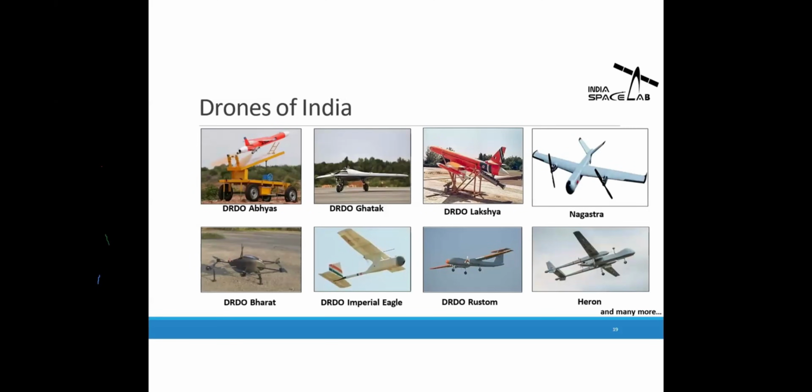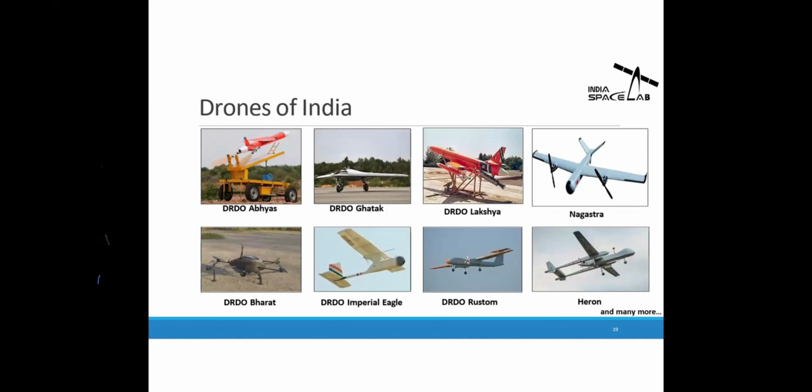Now, here we can see the drones of India, which our Indian companies developed. Here you can see DRDO Abhyas, DRDO Ghatak, DRDO Laksh, Nagastra, DRDO Bharat, DRDO Imperial Eagle, DRDO Rustam, Hiron. So these are the drones which are built in India.